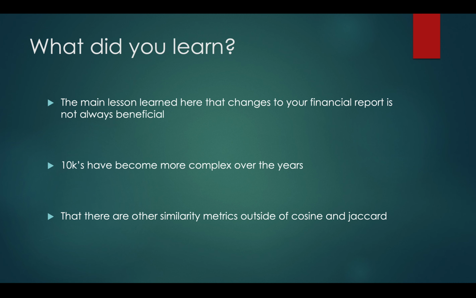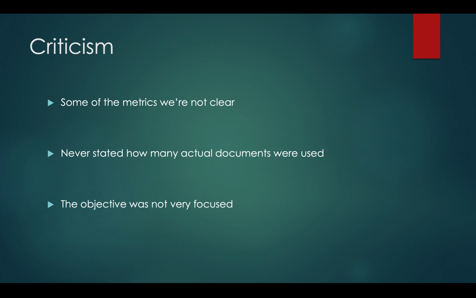I am aware of other measurements such as dot product and stuff like that, but I have not heard of the two others that were used in here. Some criticism was that some of the metrics were not clear. This was a very dense paper, and this was just one segment of it. There was a lot of assumption made on what metrics were known and not. They never stated how many actual documents were used, especially per company. I thought they would have at least a table on that. I also found the overall objective of the paper not to be very focused, as this was just one area, but there were four other sections that almost could have been their own individual research papers.